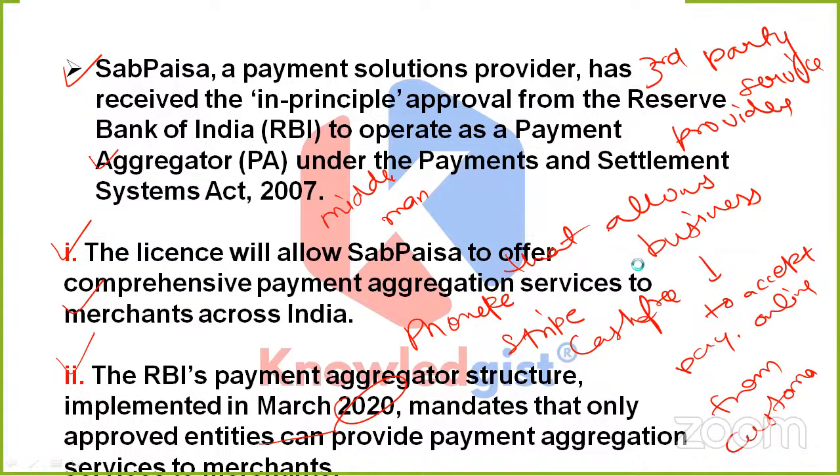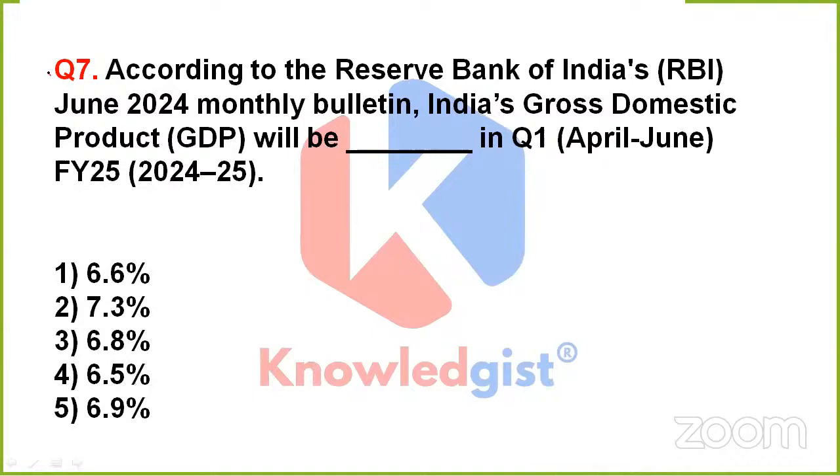So next question is talking about, according to the Reserve Bank of India's June 2024 monthly bulletin, India's GDP, that is gross domestic product, will be dash in Q1, that is quarter one from April to June of financial year 25. Is it 6.6%, 7.3%, 6.8%, 6.5%, or option 5, that is 6.9%?